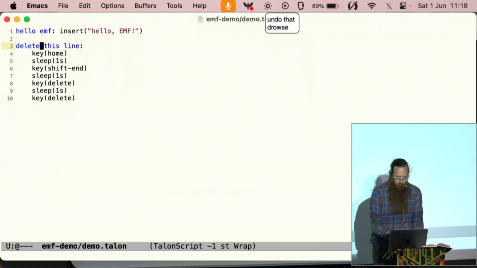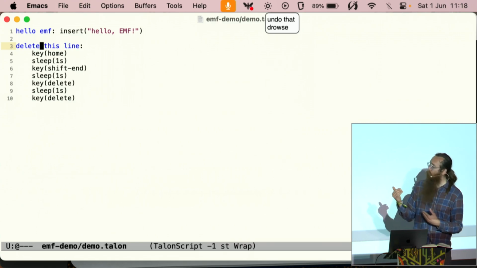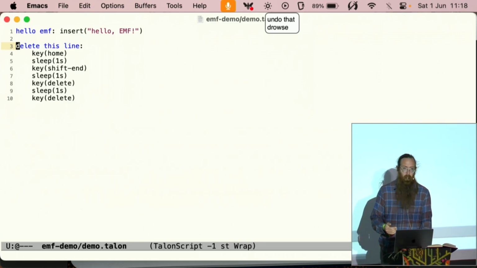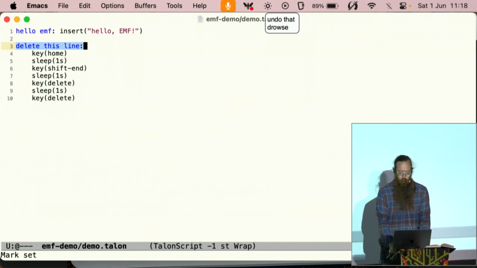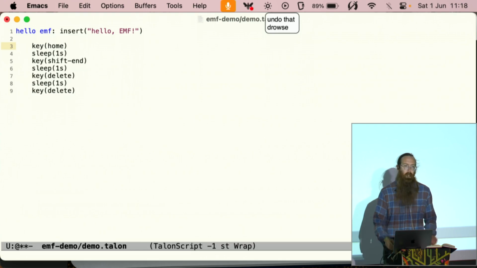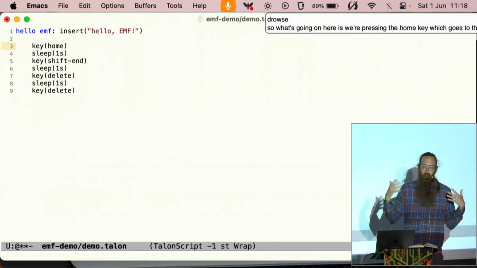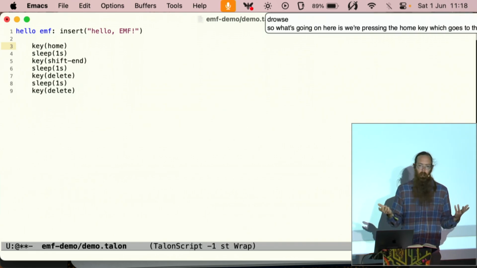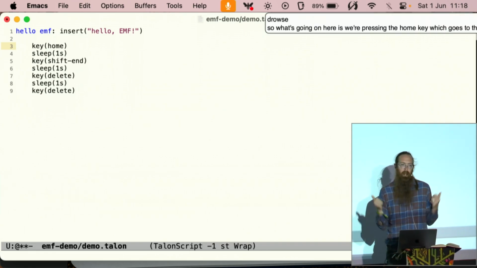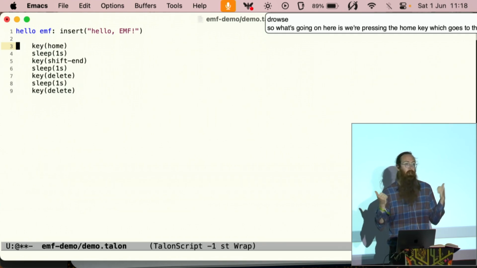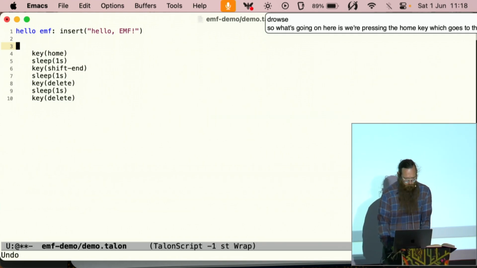Drowse. So what's going on here is we're pressing the home key, which goes to the beginning of the line, the shift end key, which selects until the end of the line. We're pressing delete, which deletes the selection, and then we're pressing it again to get rid of the now empty line. And so by chaining together a bunch of key presses like that, you can make some simple editing commands, and Talon can press these keys way faster than you can, so it looks instantaneous.